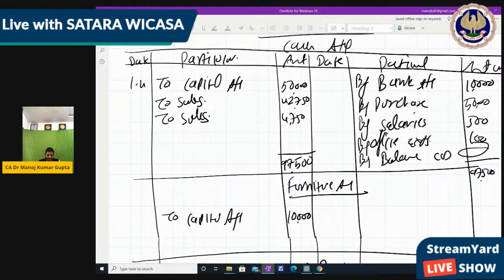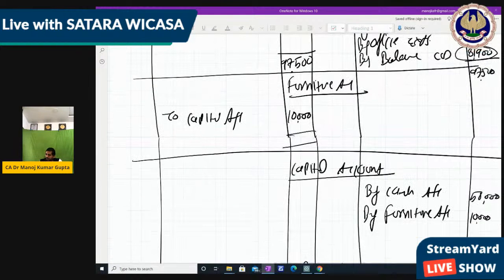How much is the balance, friends? Tell me first. 81,900. 81,900 is the balancing figure of the cash account.